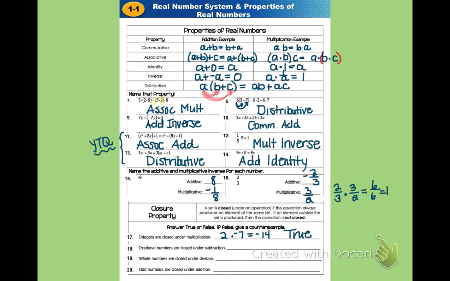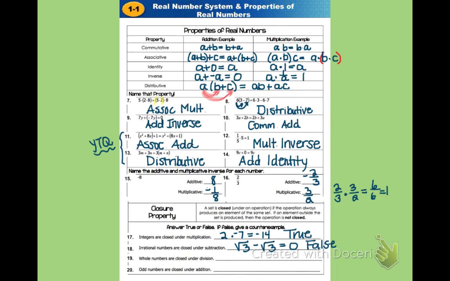So how about irrational numbers? Are they closed under subtraction? Well, I think about some irrational numbers, some of those like square roots, like the square root of 3, let's say. Is there a possibility that I could subtract another irrational number from the square root of 3 that would give me something that wasn't irrational? Well, I can think of one right away. If I subtract the square root of 3 from the square root of 3, I actually get 0. Well, 0 is not an irrational number. It actually is in one of the smaller subsets. It would be considered a whole number, which means it's also an integer, which means it's rational. And so it actually is not closed. So this is false.